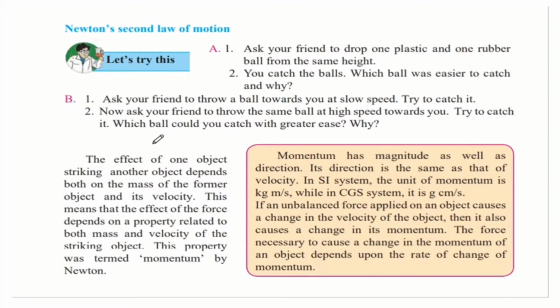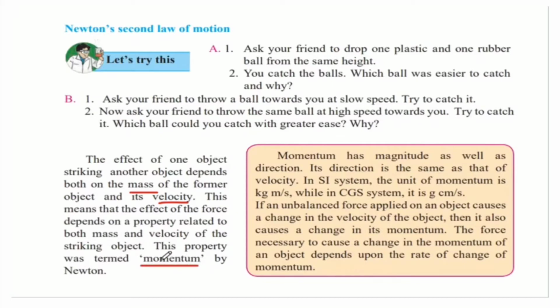So why does this occur? This occurs because of something called momentum. But what is momentum? Newton's second law of motion will explain. So let's see. The effect of one object striking another object depends both on the mass of the former object and its velocity. So as we saw earlier, both the mass and the velocity have an effect on the object's motion. This means that the effect of the force depends on a property related to both mass and velocity of the striking object. This property was termed momentum by Newton.